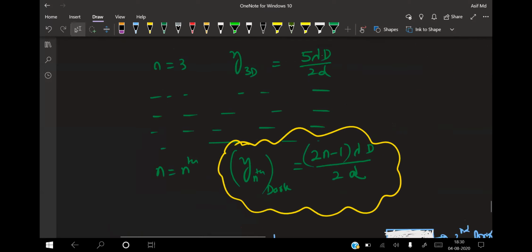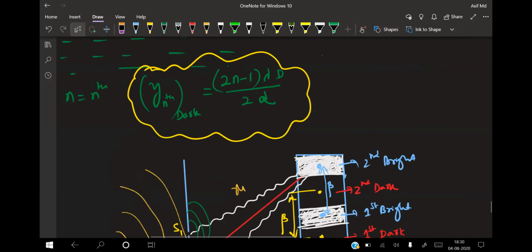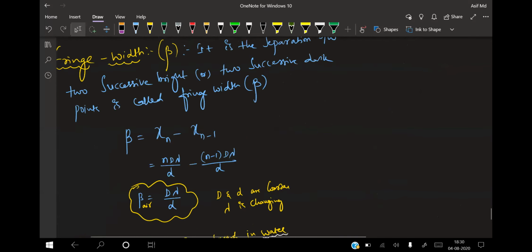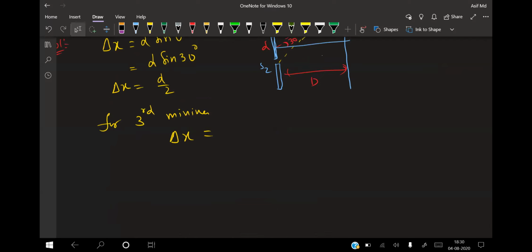Delta x value already we know. What is the delta x value? Delta x is nothing but your path difference. For the minima, you know already the formula for that. So I'm substituting that value right now. So delta x is equal to how much? 5 lambda divided by 2.